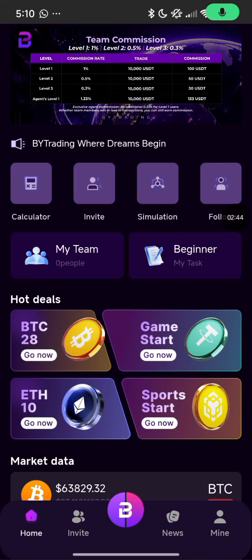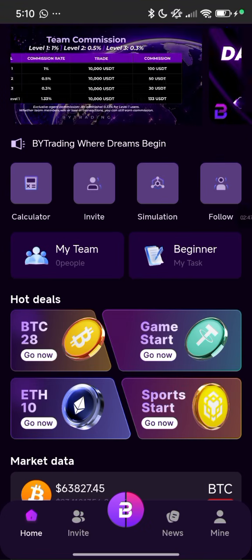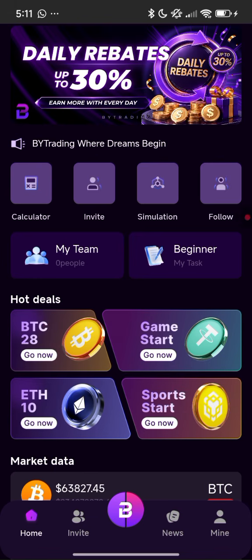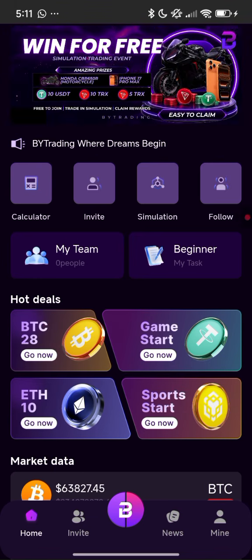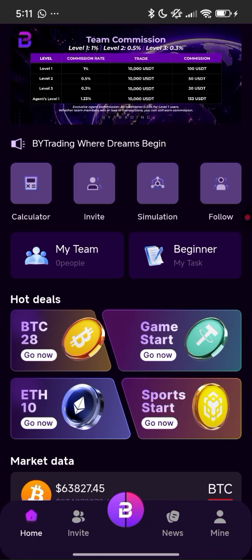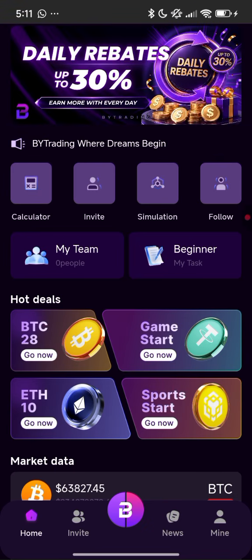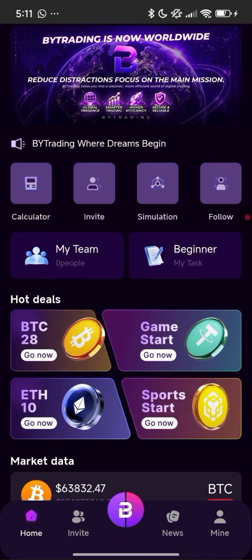So after depositing or recharging your account, the next step you need to take is how you can trade using their signals. But first of all, I would like to show you guys how you can maximize your earnings, because this is the same strategy I told you guys I use in maximizing my earnings and earning more through trading and following their signal group.